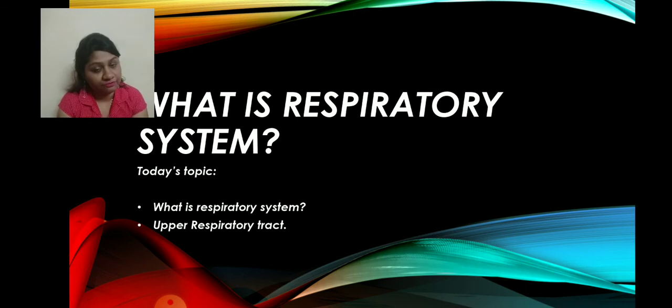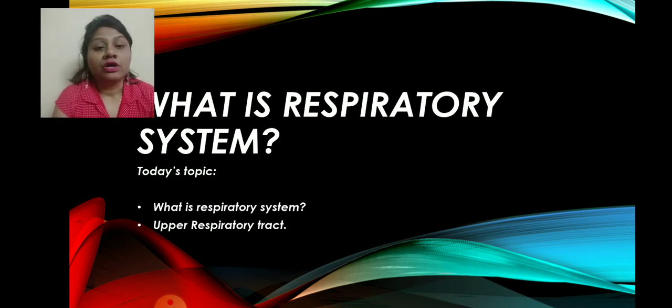First we eat the food, it becomes digested, then the blood carries the food to the different body cells. In the body cells, food plus oxygen, there is a chemical reaction, then energy is produced and carbon dioxide is produced. The overall system is called respiration. Okay, last session we learned about respiration. Now today we will learn about the respiratory system. So what is the respiratory system?